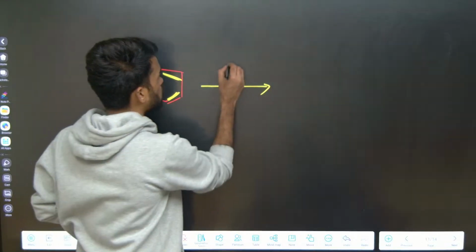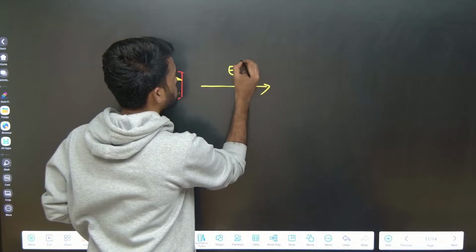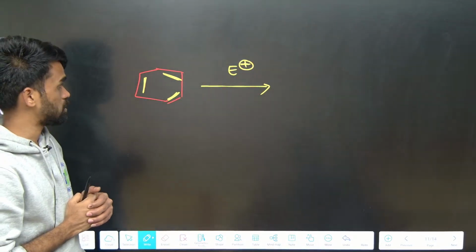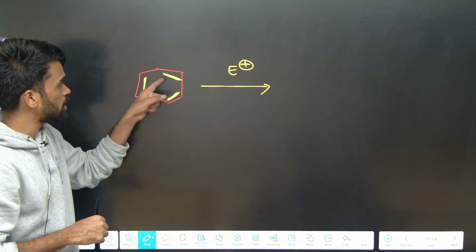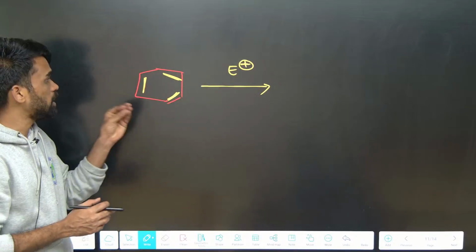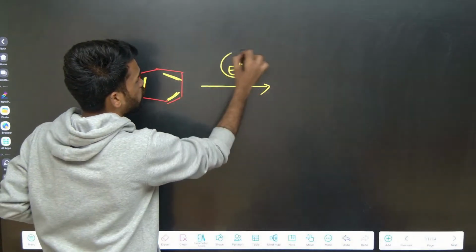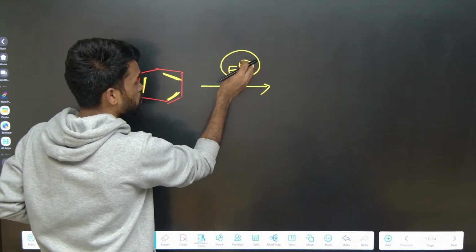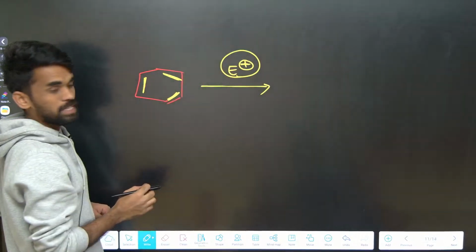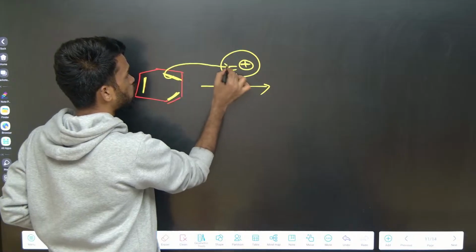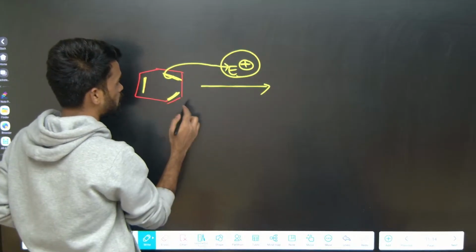Electron deficient species are called electrophiles. So to this electrophile, these electrons can be donated. Why can they be donated? This electrophile is electron deficient and looking for electrons. It is unstable and will directly attack the benzene ring. When it attacks, the ring gives its pi electrons, like a lone pair, to that electrophile.